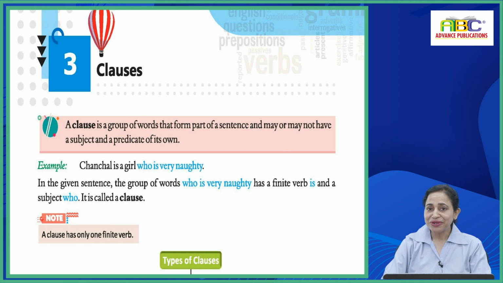Let's have a look at the definition. A clause is a group of words that form part of a sentence and may or may not have a subject or a predicate of its own. Example: चंचल is a girl who is very naughty. तो यहाँ आप highlighted part देख रहे हैं, who is very naughty. In the given sentence, the group of words who is very naughty has a finite verb is and a subject who, and is called a clause.